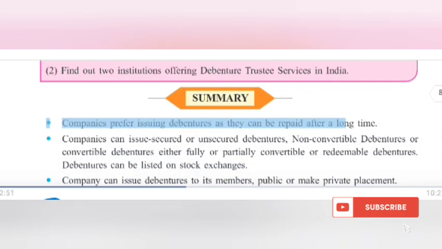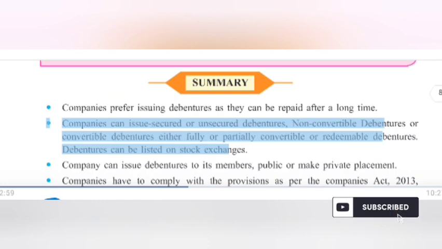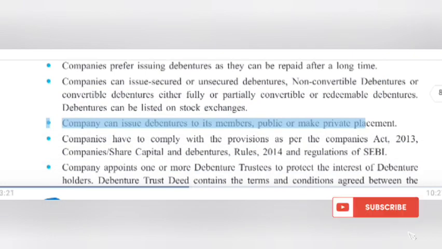Summary. Companies prefer issuing debentures as they can be repaid after a long time. Companies can issue secured or unsecured debentures, non-convertible debentures or convertible debentures, either fully or partially convertible, or redeemable debentures. Debentures can be listed on stock exchanges. Company can issue debentures to its members, public or make private placement.